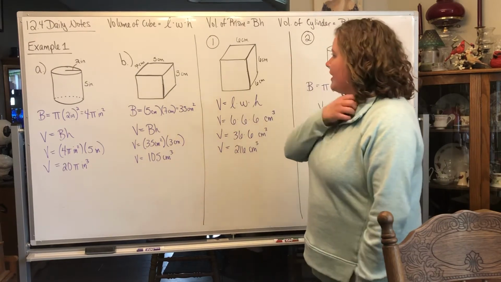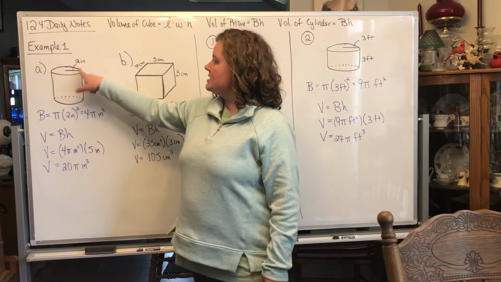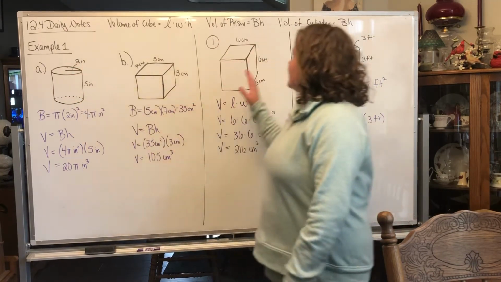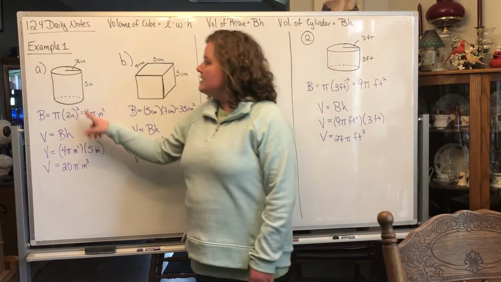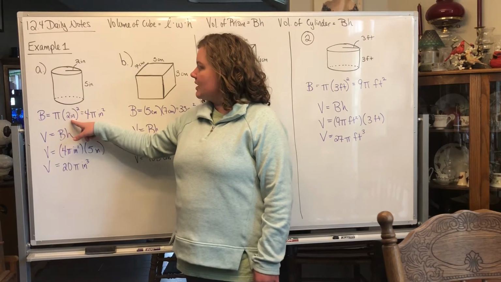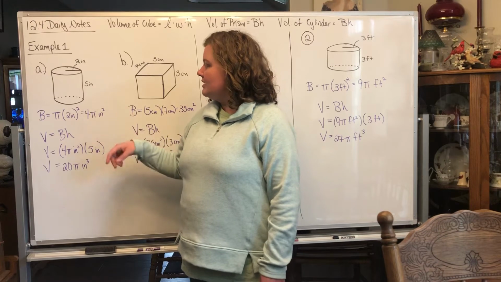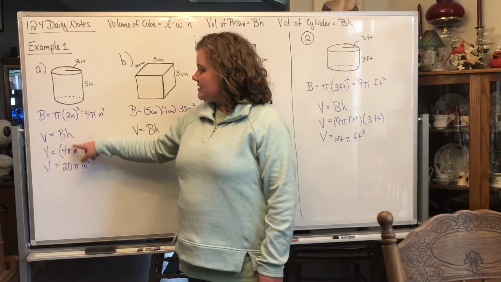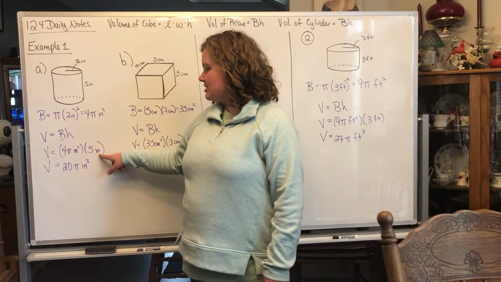Alright, so for example 1, they give you a cylinder with a radius of 2 inches and a height of 5 inches. So the volume for a cylinder is the area of the base times the height. So the area of our base, our circle, would be pi times our radius squared. So 2 inches squared would give you 4 pi inches squared. Then you just multiply by how tall it is.